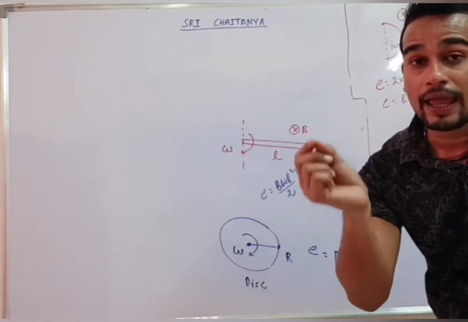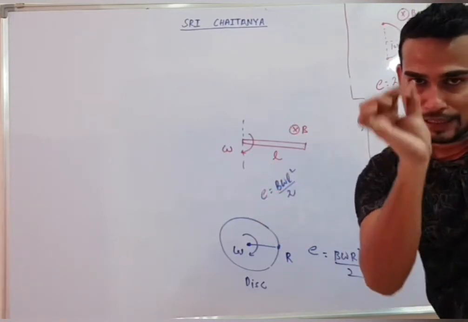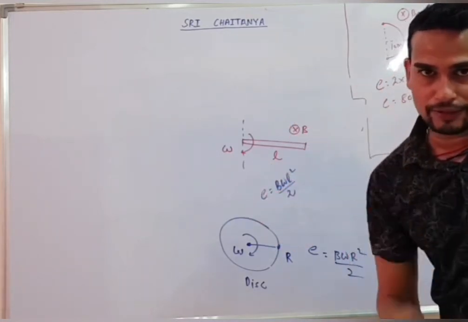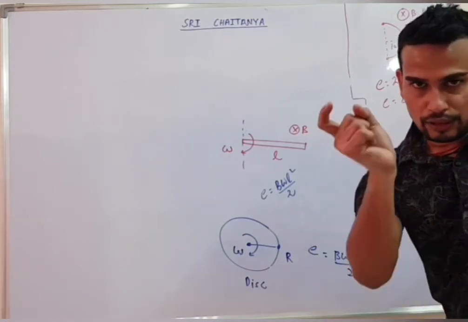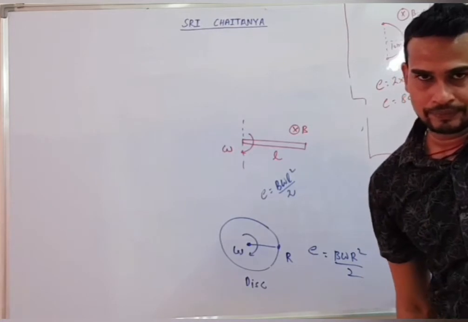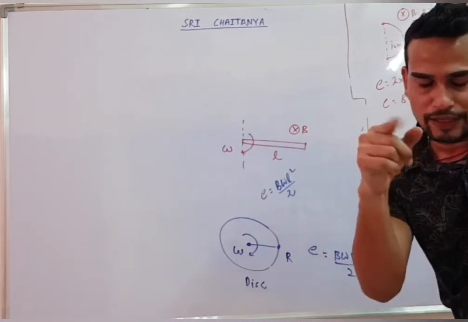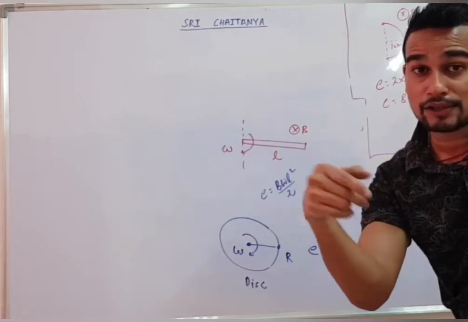B into L effective into V perpendicular. You have to always say the shortest length, the effective length. So if the wire is rotated, then EMF will come between its ends. What is the value of that induced EMF? B omega L square by 2.